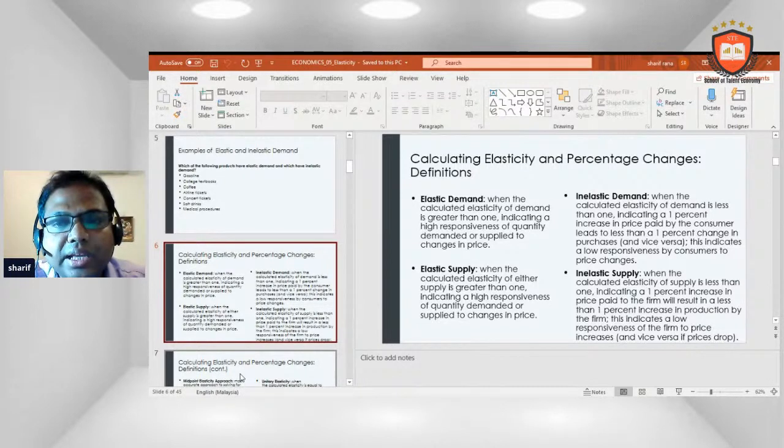Inelastic supply: when the calculated elasticity of supply is less than 1, a 1% increase in the price paid to the firm will result in a less than 1% increase in production by the firm. This indicates a low responsiveness of the firm to price increases.